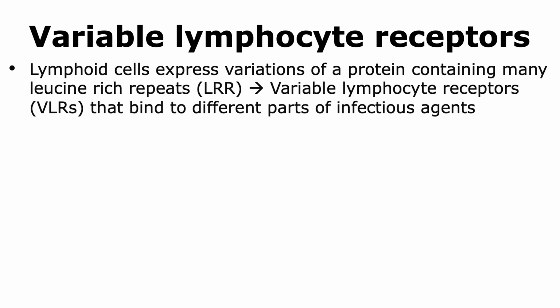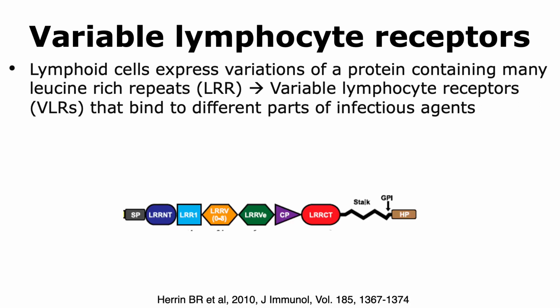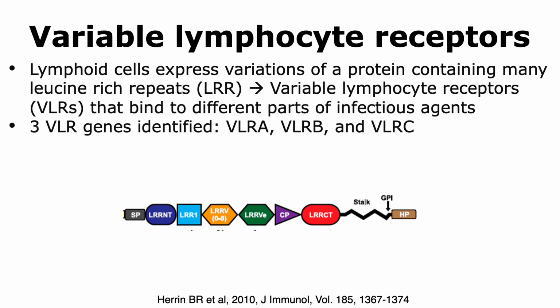Jawless vertebrates have lymphoid cells, which are a type of immune cell, and these lymphoid cells express variations of a protein called the variable lymphocyte receptor. The variable lymphocyte receptor has many leucine-rich repeats, or LRRs, as we can observe in the domain structure of the protein. The variable lymphocyte receptors can bind to different parts of infectious agents, and they're encoded by the VLR genes. Three VLR genes have been identified to date and have been named VLR A, B, and C.